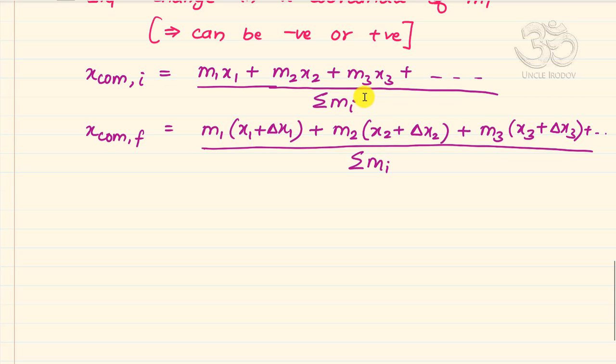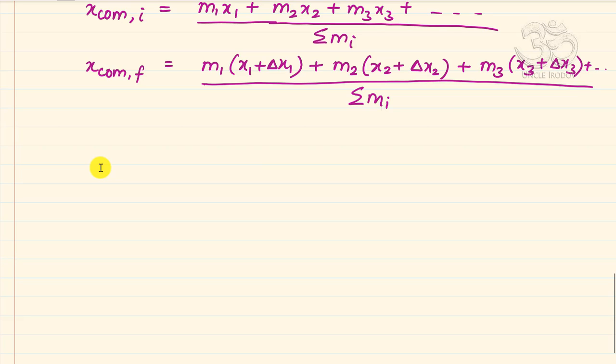So the expressions on the right hand side should also be equal. When I equate them, first I will cancel off the denominator, second I will open up these brackets, and the first terms of each of these brackets will go off with the terms on the left hand side. So m1 x1 here will go off with that m1 x1 there, m2 x2 here will go off with that m2 x2 there. So what I finally will end up with is m1 delta x1 plus m2 delta x2 plus m3 delta x3 plus so on, and all that should be equal to 0.